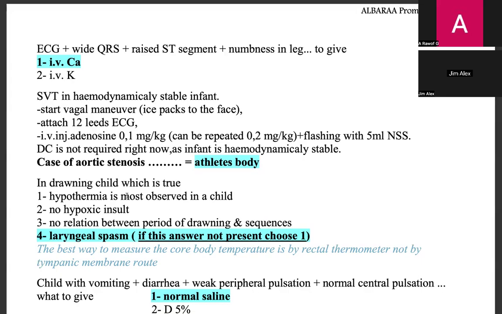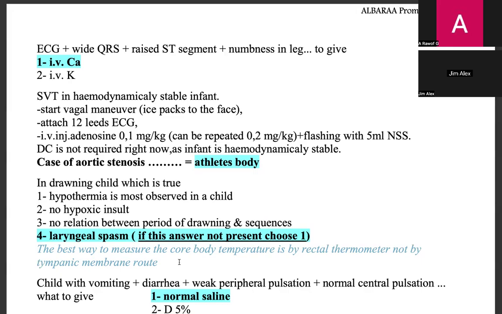Okay, in a drowning child, which is true? Hypothermia is most observed in a child. No hypoxic insult. No relation between period of drowning and sequelae. Laryngospasm. The best way to measure core body temperature is by rectal thermometer, not by tympanic membrane. This we have to remember. The best way to measure core body temperature is by rectal temperature, not by tympanic. This is one thing we have to remember.